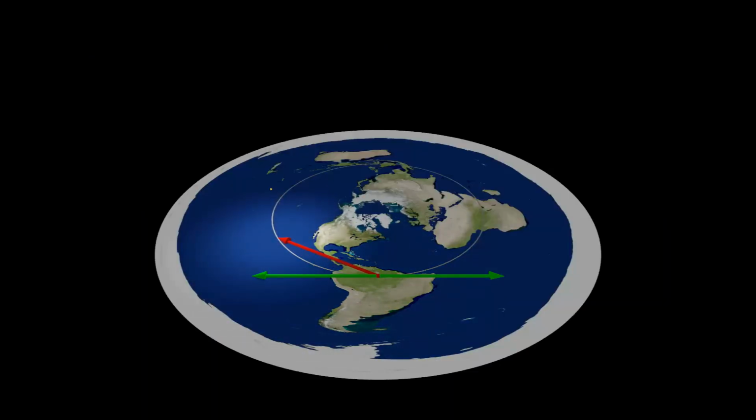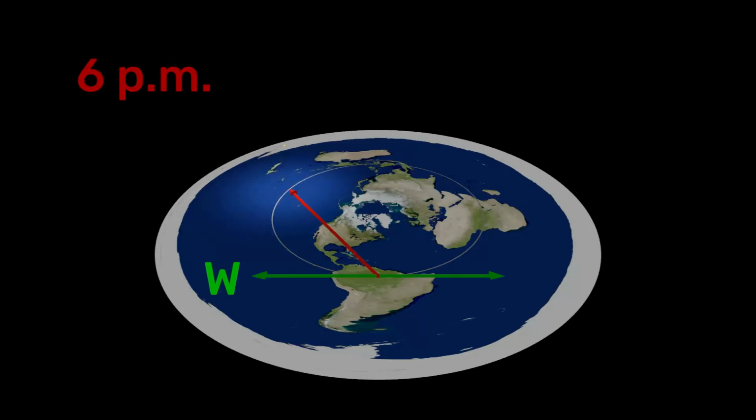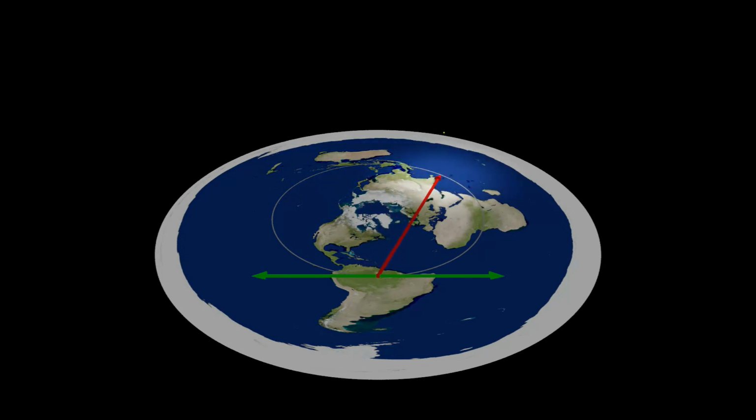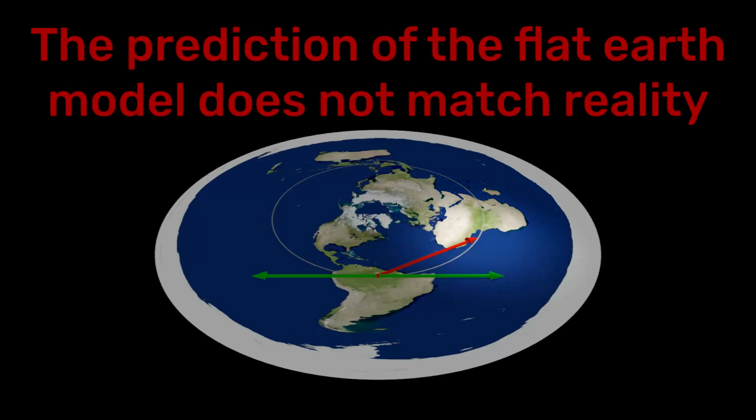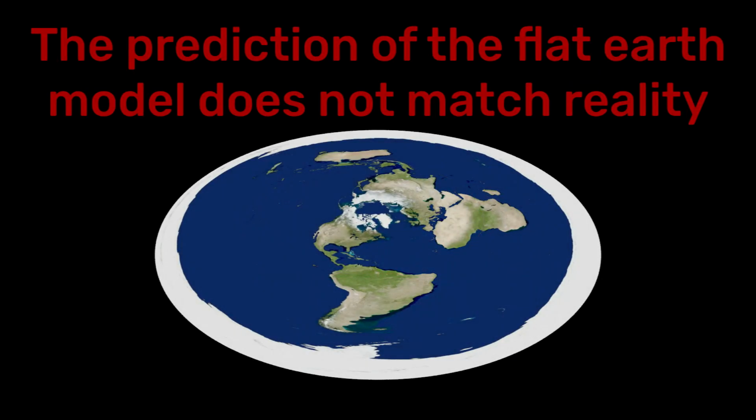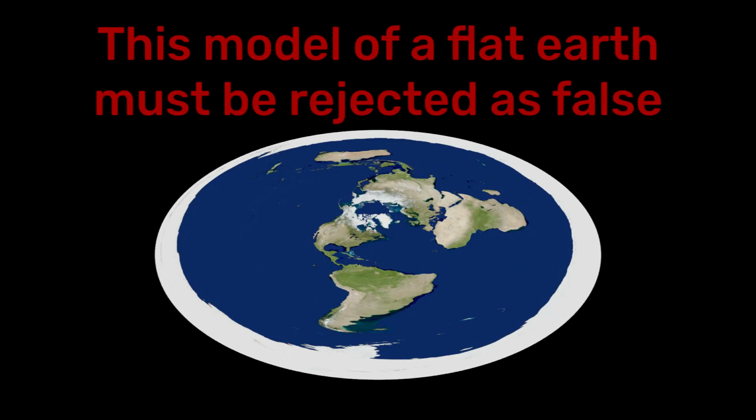Here is the same thing again with a view from above at the time of the equinox. The red arrow shows the places over which the observer on the flat Earth would see the sun. If the Earth were flat, an observer at the equator would see the sun exactly in the northwest at sunset and in the northeast at sunrise. In reality, however, the sun sets exactly in the west and rises exactly in the east. This is shown here by the green arrows. It is clear, the prediction of the flat Earth model does not correspond to reality. This model of a flat Earth must be rejected as false.